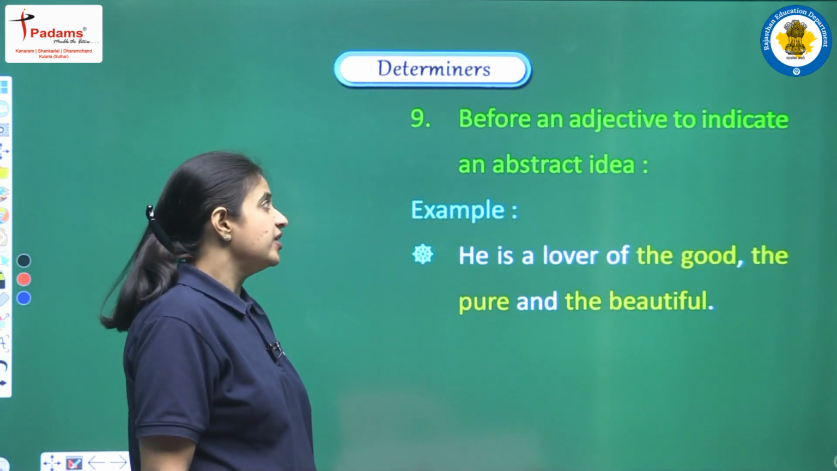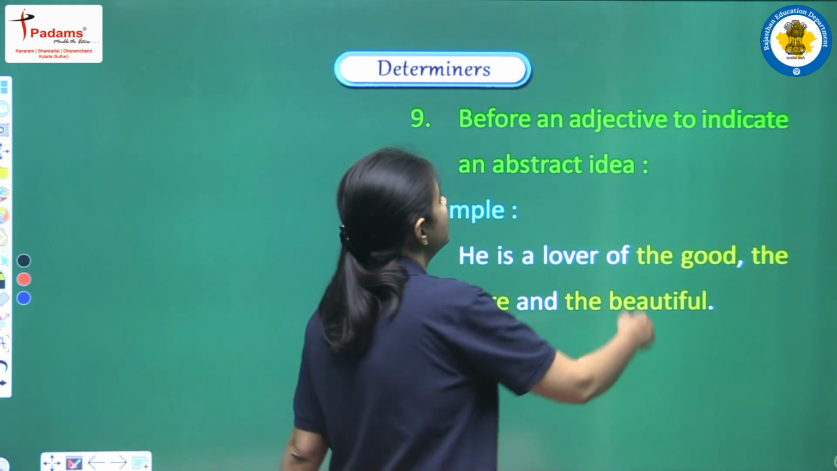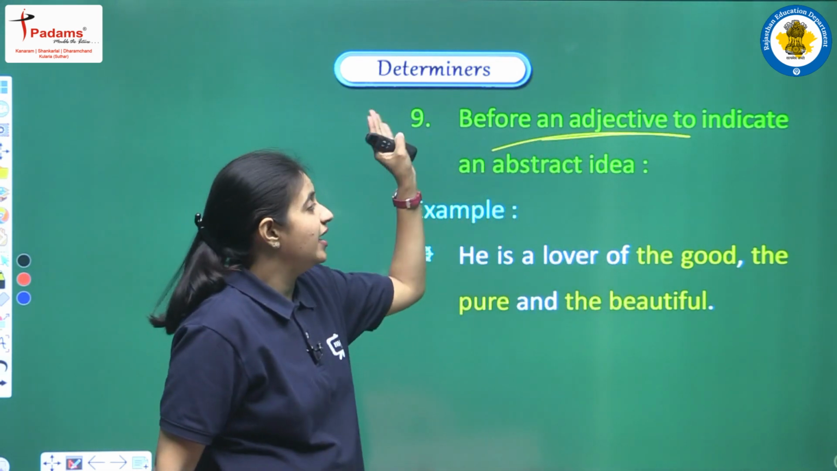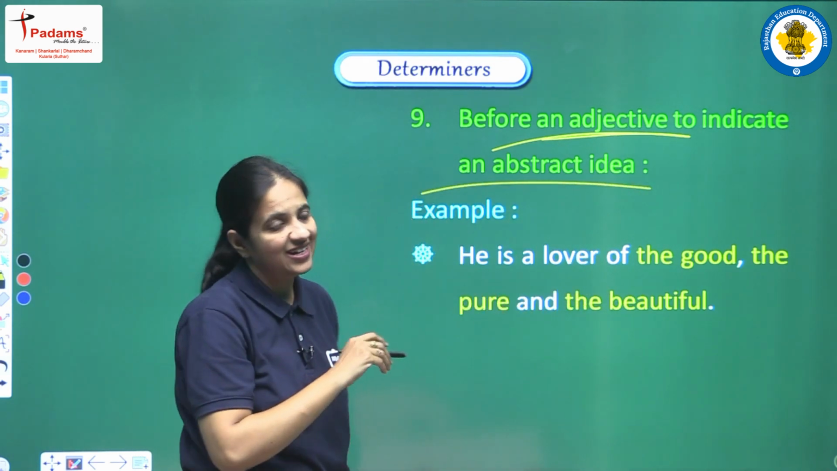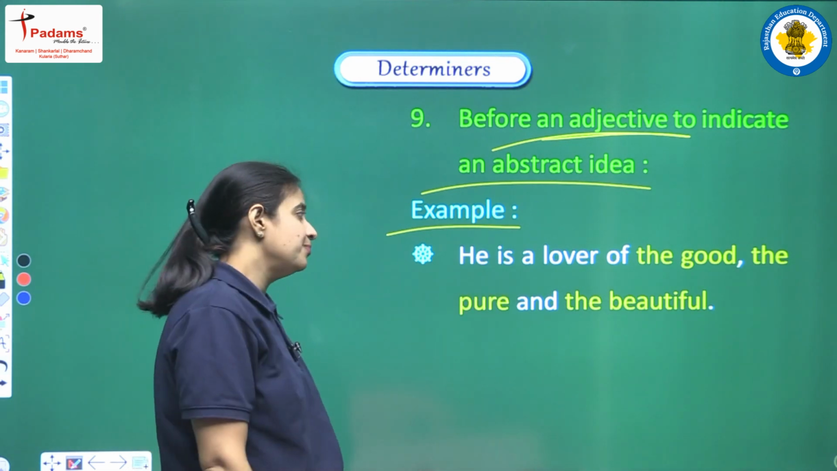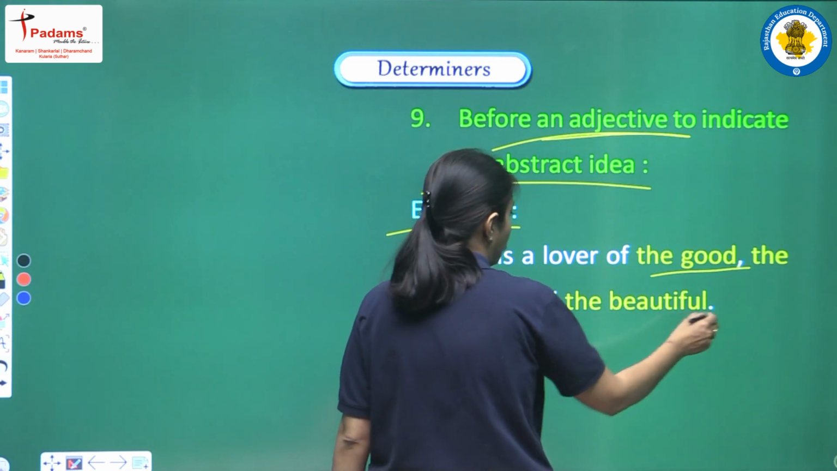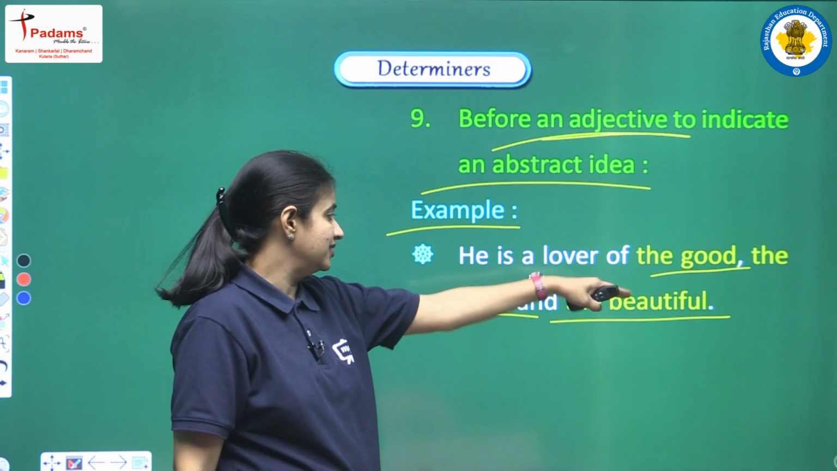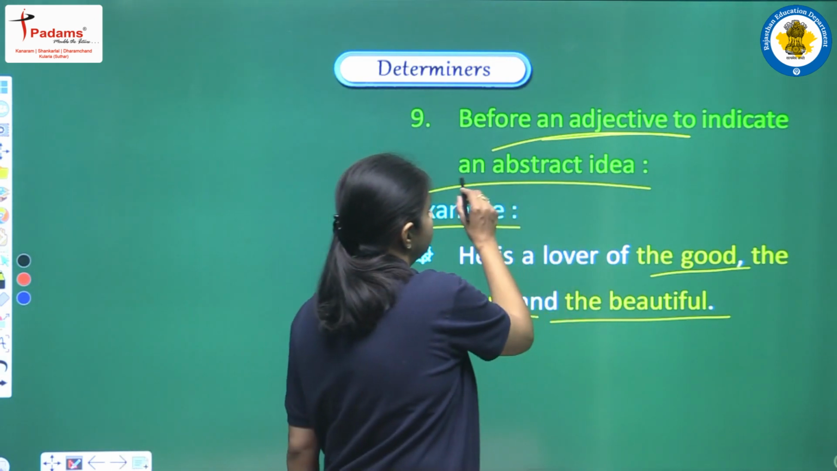Next, before an adjective to indicate an abstract idea. Another use, in this use also we are using the article before an adjective, when we are trying to indicate an abstract idea. So let's see the example. He is a lover of the good, the pure and the beautiful. So all these words, good, pure, beautiful, are adjectives, and we are having the before these adjectives. Why? Because we are trying to indicate an abstract idea.